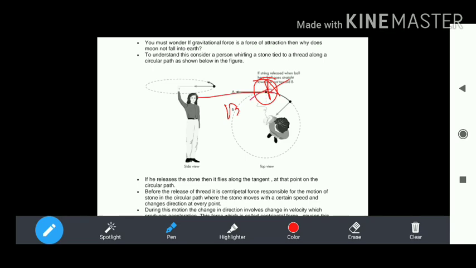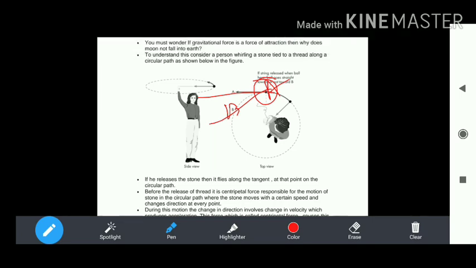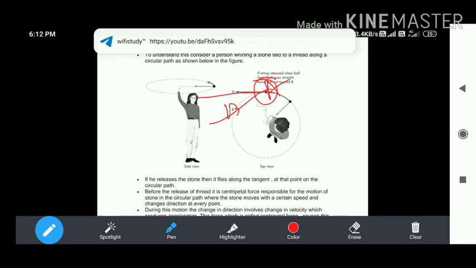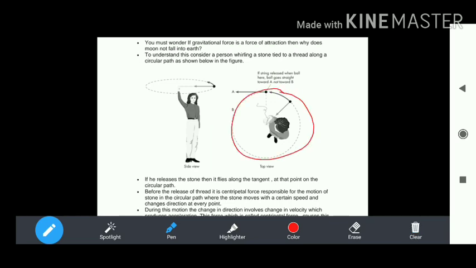I repeat here: the body is moving and is released from point A, and this is point B. The motion of the body is along the tangent line, not toward point B. Next, before the release.